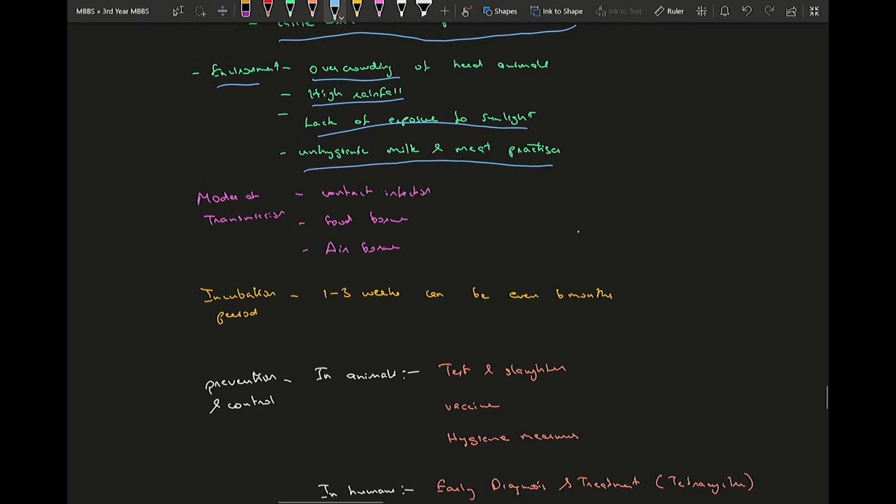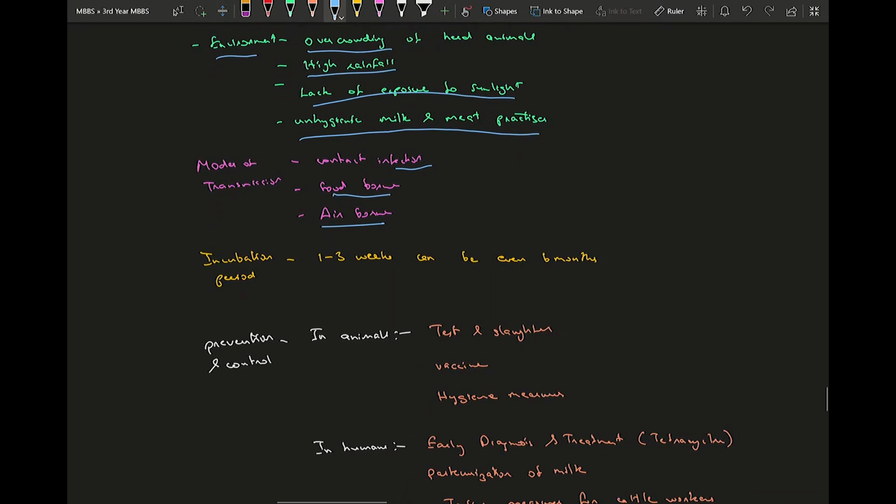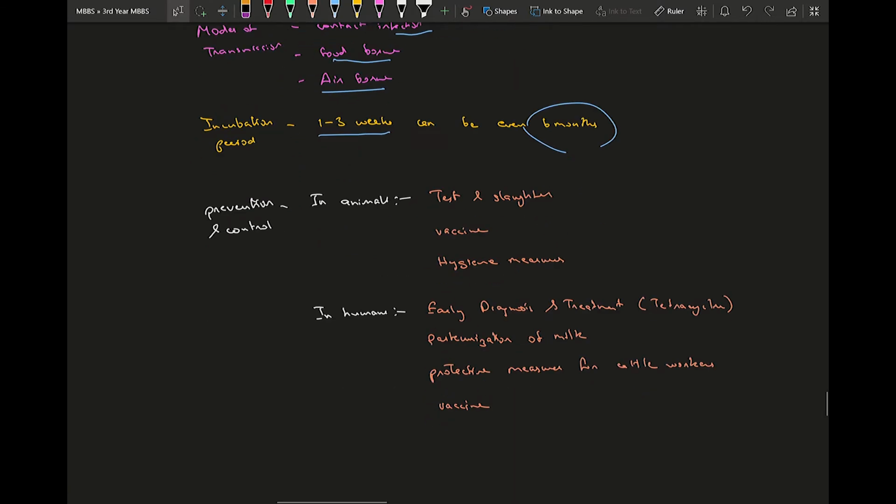So as I said, the modes of transmission are contact infection, where you are in contact directly with any discharge from the animal. It can be through contaminated food, or in very rare cases it can be when you enter the infected zone where the cattle are present. It may be spread via droplet nuclei also. So the incubation period is about 1 to 3 weeks and can last as long as 6 months due to the properties of the bacteria.